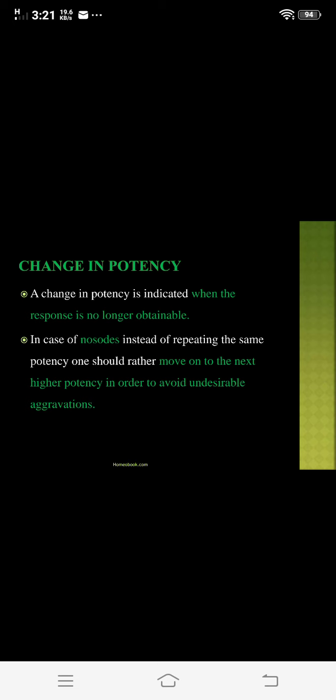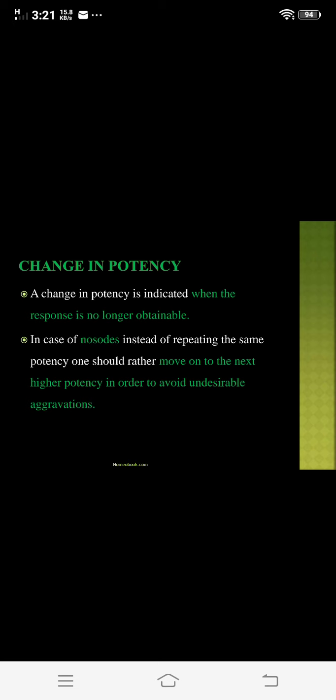That is, if you prescribe the 200 potency of any medicine, and in between you need a nosode, for example tuberculinum, then you have to prescribe tuberculinum 1m, that is the next level of the given prescribed medicine.